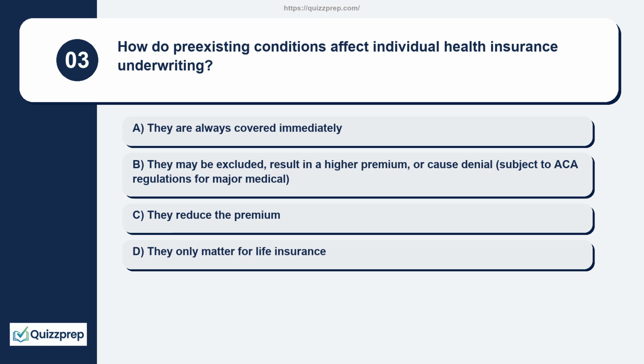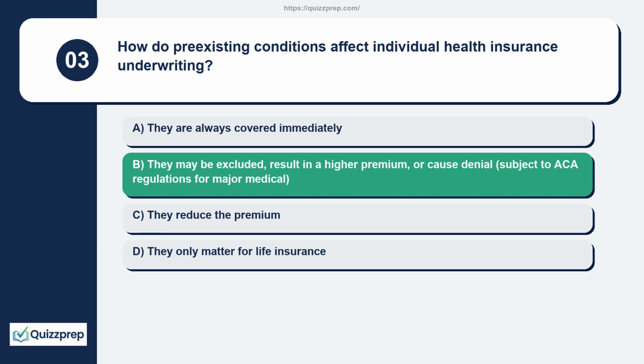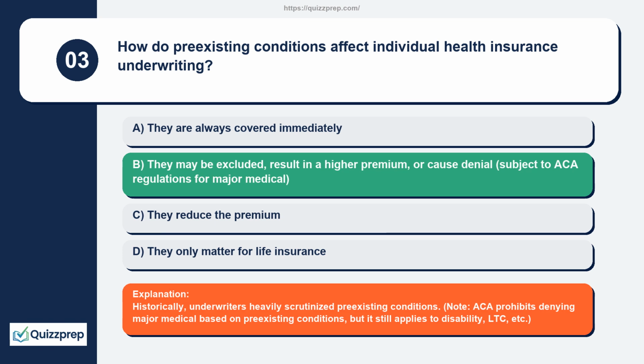Question 3. How do pre-existing conditions affect individual health insurance underwriting? They are always covered immediately. They may be excluded, result in a higher premium, or cause denial, subject to ACA regulations for major medical. They reduce the premium. They only matter for life insurance. Historically, underwriters heavily scrutinized pre-existing conditions. Note, ACA prohibits denying major medical based on pre-existing conditions, but it still applies to disability, LTC, etc.